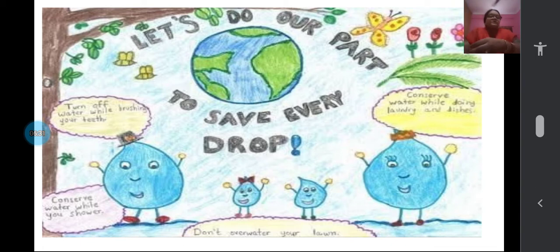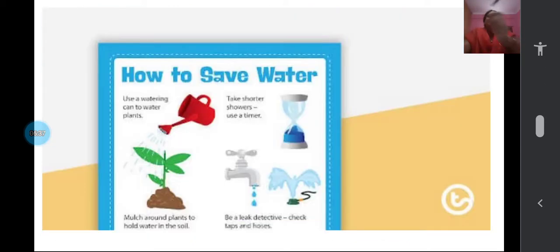Yes, even in your textbook you have some posters. You can see that and understand how important it is to save water. In the same way, you are also going to make posters after completing this part of learning. See how to save water.